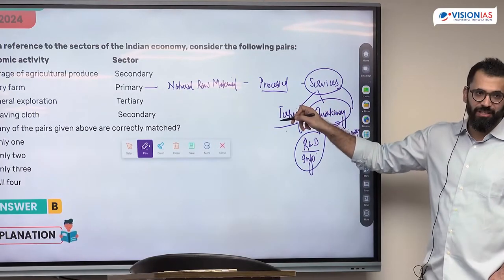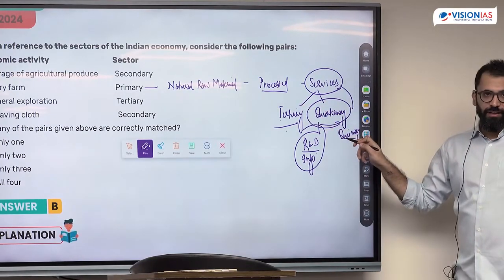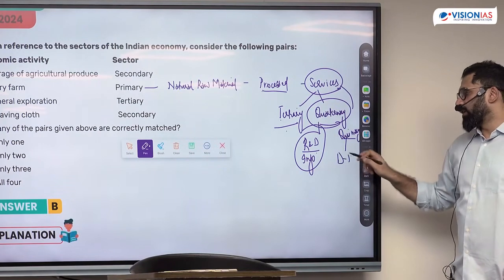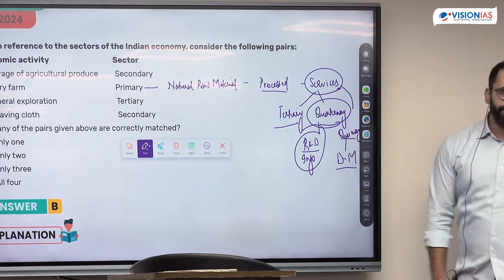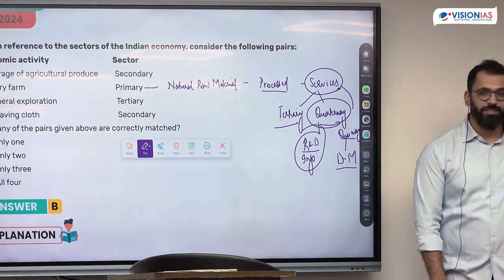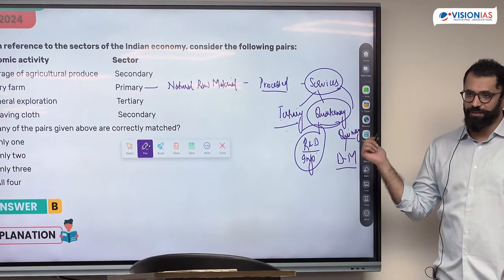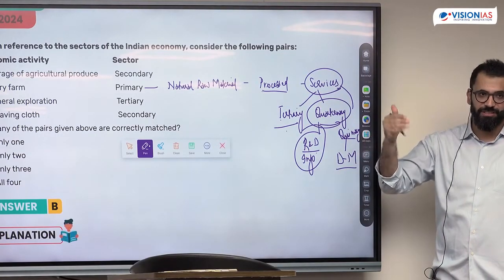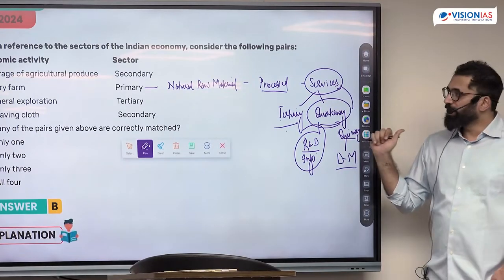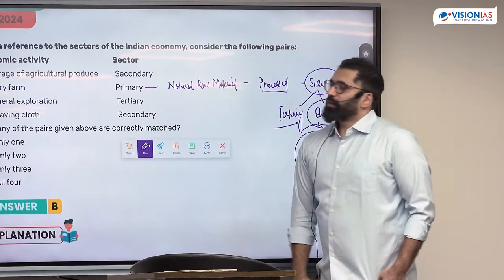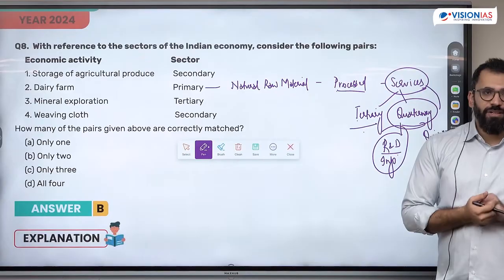Basic processes are tertiary. And quinary, the gold collared decision makers, administrators, decision makers. This is the highest level of service. Public administration services is quinary services. Storage of agriculture produce: secondary, tertiary, quaternary, quinary?